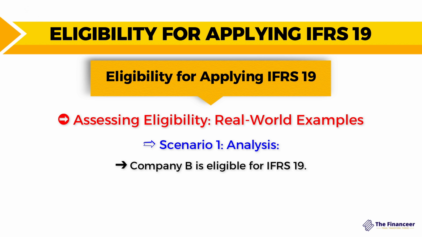And Company B itself is not a public interest entity or a public accountability entity, meaning that its stock is not traded in the market. And Company B doesn't hold assets in a fiduciary capacity for external parties, but is only selling goods solely to Company A. So in this case, the subsidiary met all of the conditions, and the subsidiary can benefit from IFRS 19 reduced requirements for disclosures.